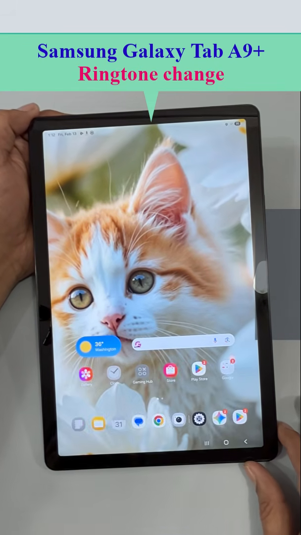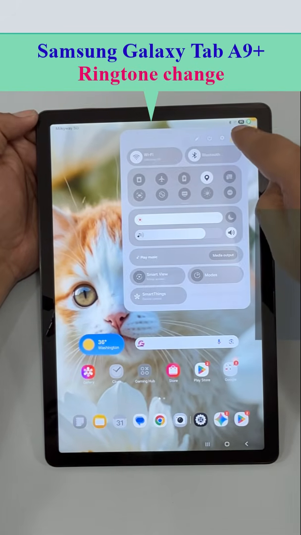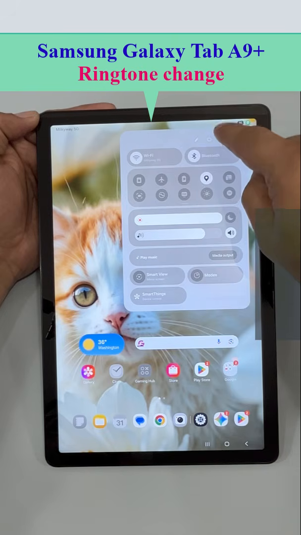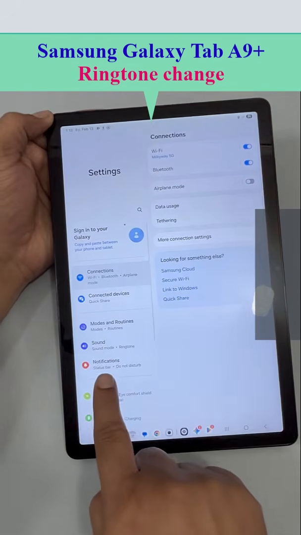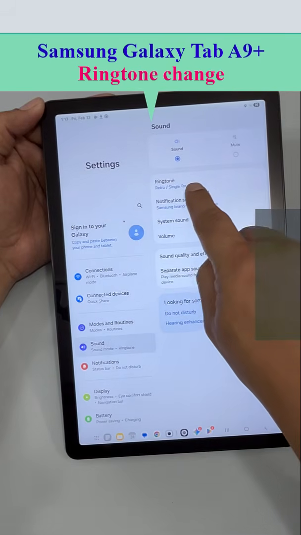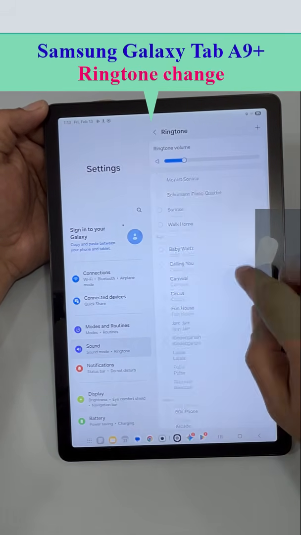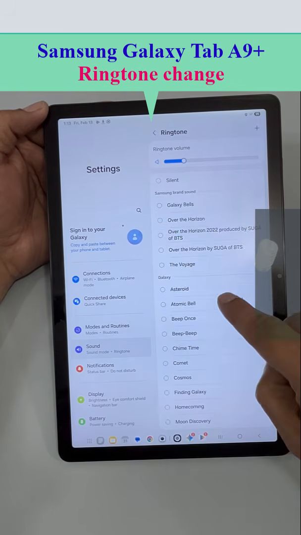So to change the ringtone, first slide from the top this way, and then tap the gear icon here. So tap the gear icon. Then you can see the sound option here, so click sound. Now here you can see ringtone, so click ringtone, and here you can see a lot of ringtones.